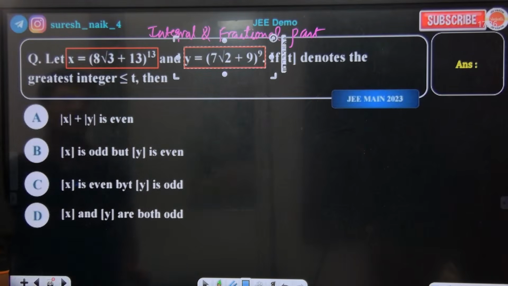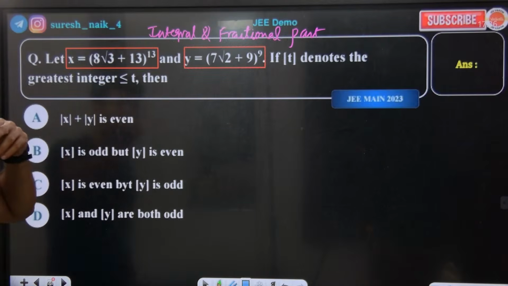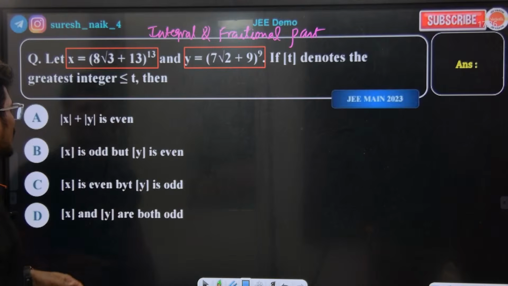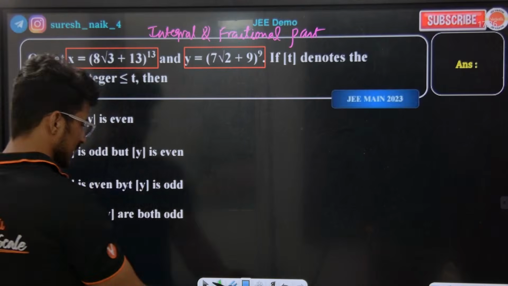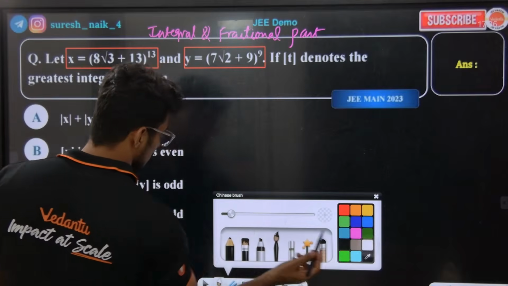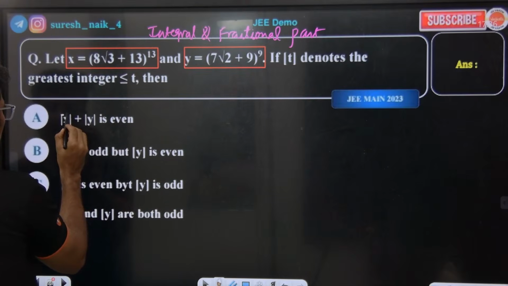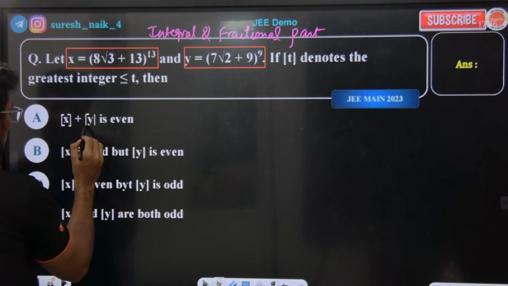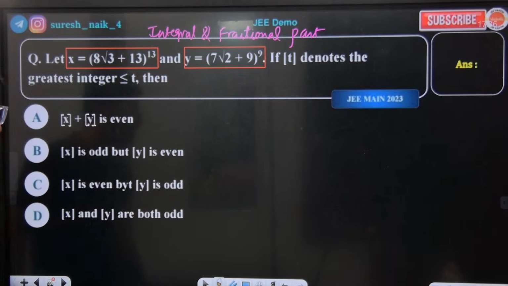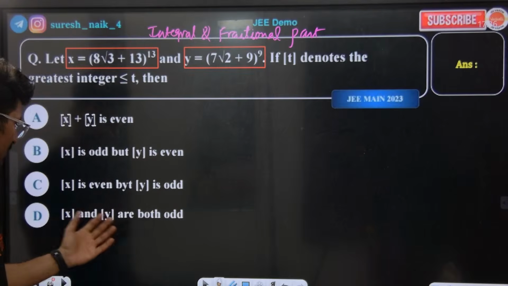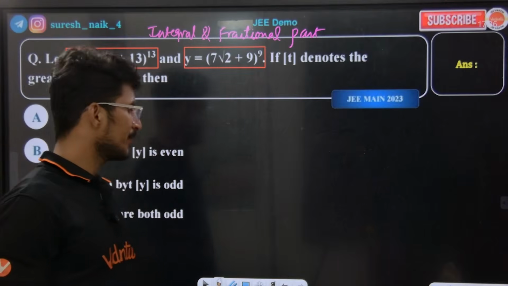Now tell me here. Step of t denotes what? Basically the greatest integer lesser than or equal to t. Then which of the following is correct? Guys, this is step actually. This is step basically. Step x plus step y is even. Step x is odd but step y is even. Step x is even but step y is odd. Step x and y both are odd.